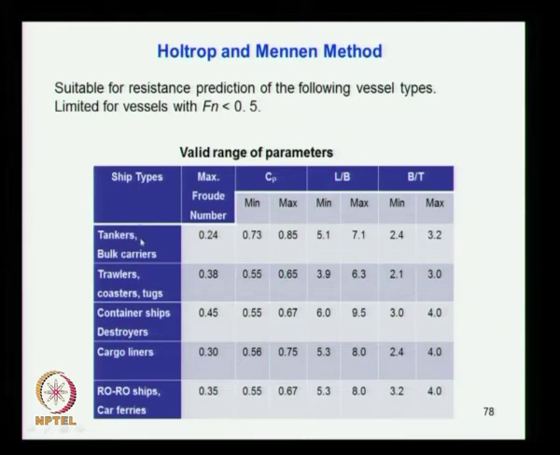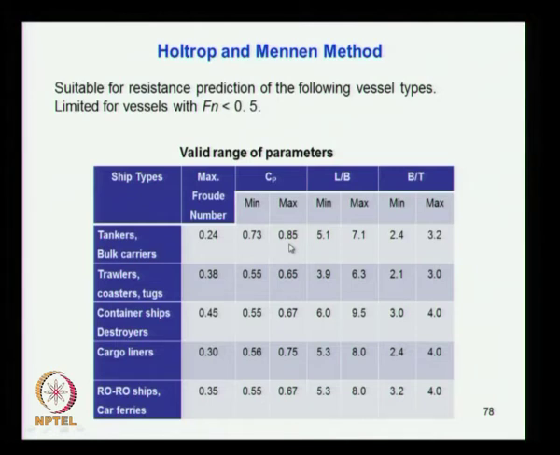They said that for these types of vessels you can apply it, that is tankers and bulk carriers. The maximum Froude number is 0.24. Usually these vessels come in that range. Then the prismatic coefficient varies from 0.73 to 0.85. If the ship which you design falls within this range, then only you apply it.